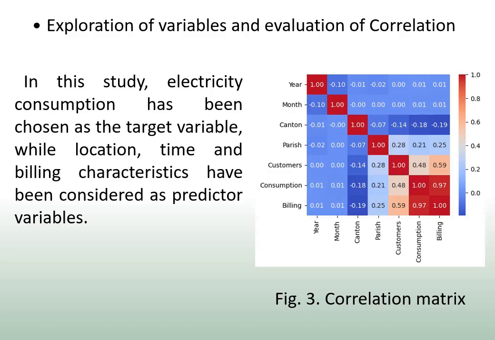Separation of variables and evaluation of correlation. Electricity consumption is chosen as the target variable, and location, time, and billing characteristics are chosen as predictor variables. The figure shows a quantitative correlation map between each variable and the dependent variable, consumption. It indicates that there is a strong correlation with the billing characteristic and a moderate correlation with the customer's variable. Canton and parish characteristics represent geographic information. These elements influence electricity consumption patterns, since some parishes may have a higher concentration of customers due to population density and the type of economic activity.